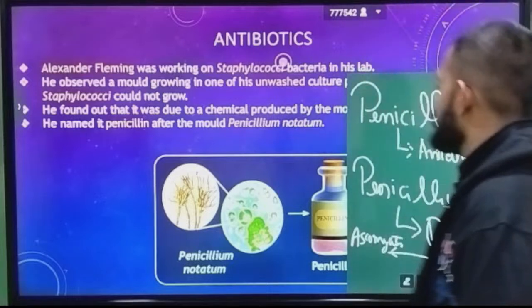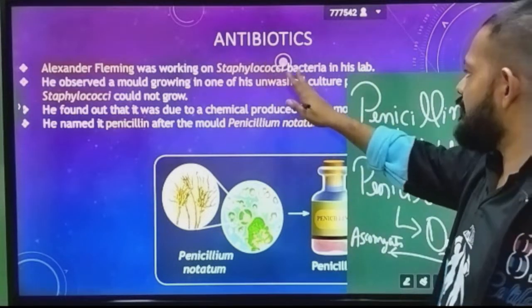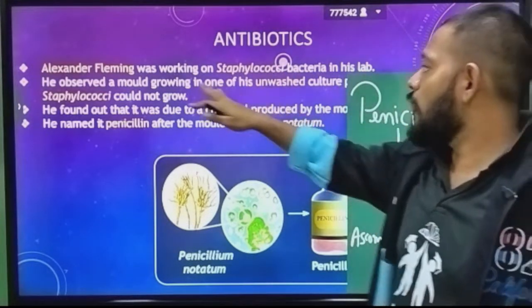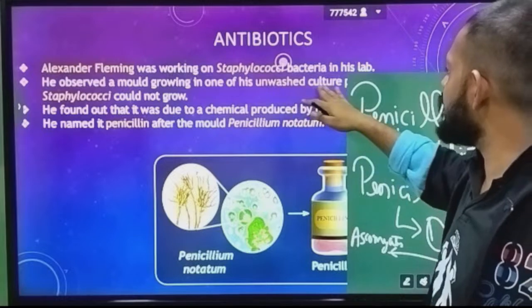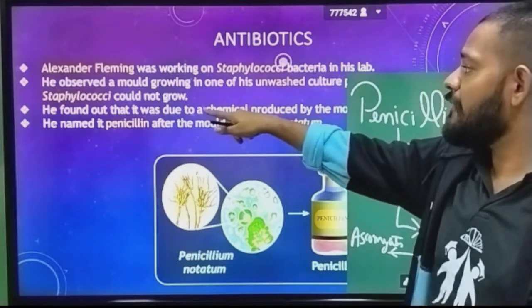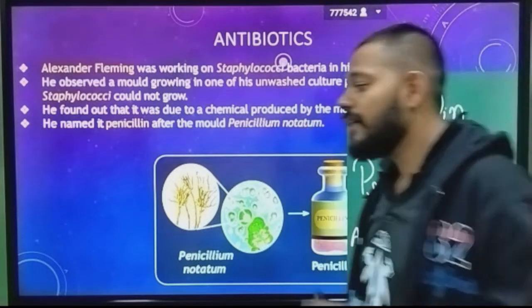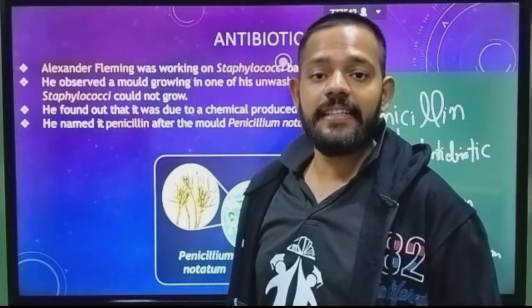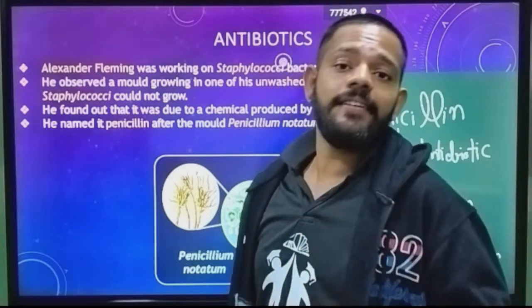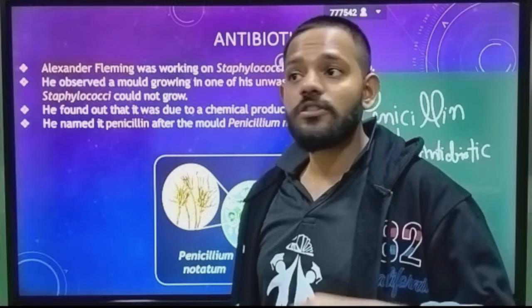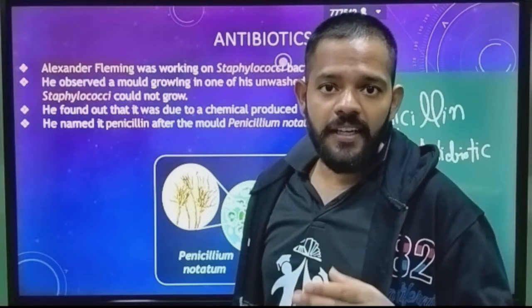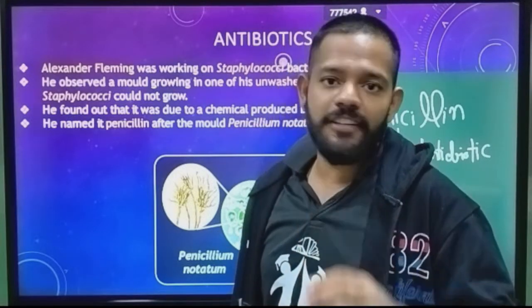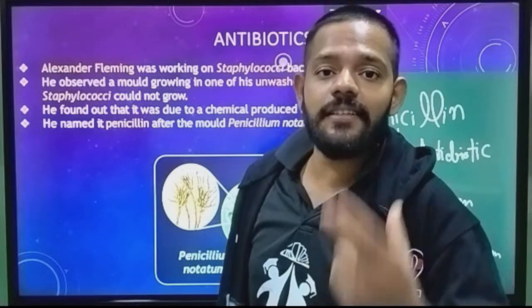So Alexander Fleming was working on Staphylococcus bacteria in his lab. He observed a mold growing in one of the unwashed culture plates where Staphylococcus could not grow. This discovery of penicillin is accidental. It is not an intentional discovery, not a forced discovery. It is an accidental discovery.